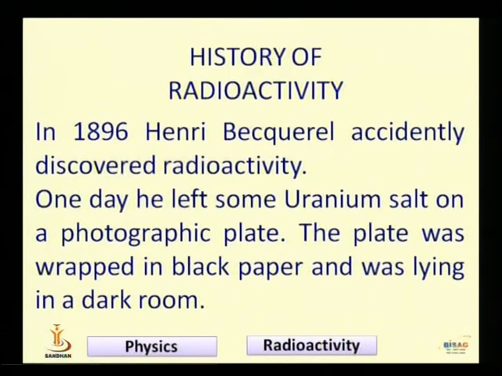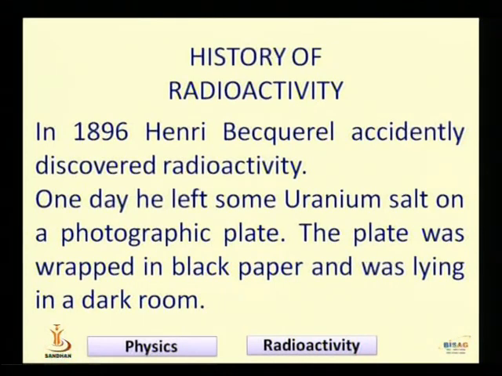Now what is the history of radioactivity? Friends, see the first and second line. These are very important: in 1896 Henri Becquerel accidentally discovered radioactivity. Even Henri Becquerel did not know that he was going to discover the phenomenon of radioactivity. What happened at that time?